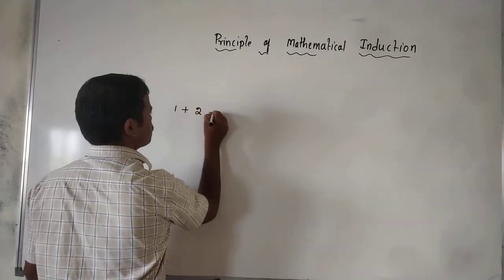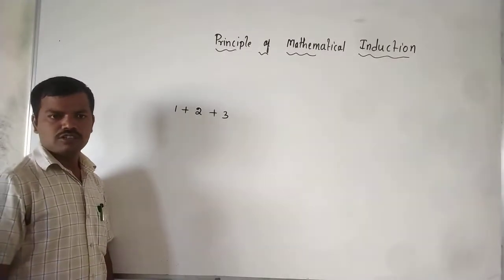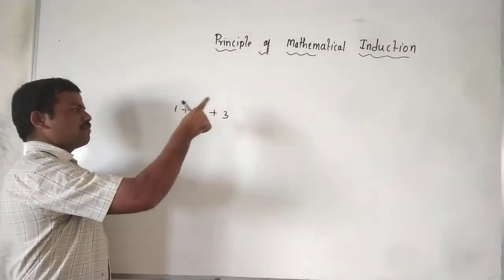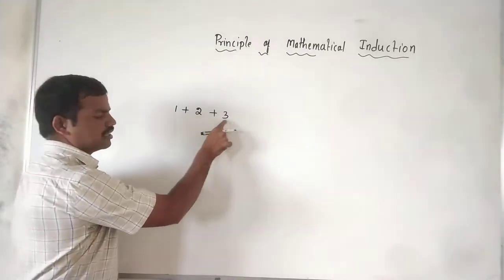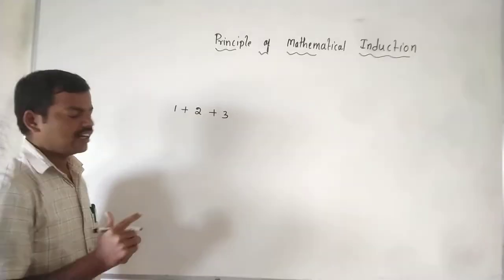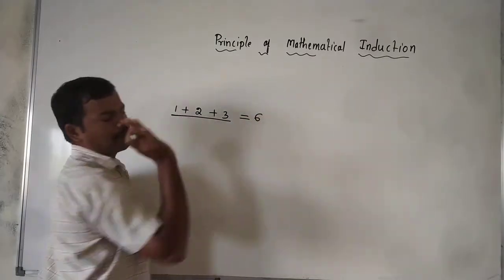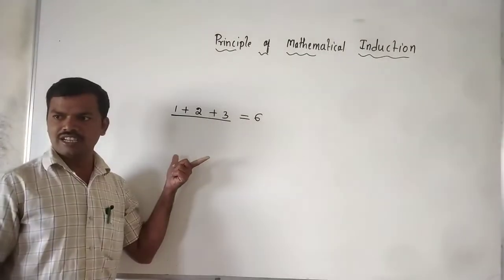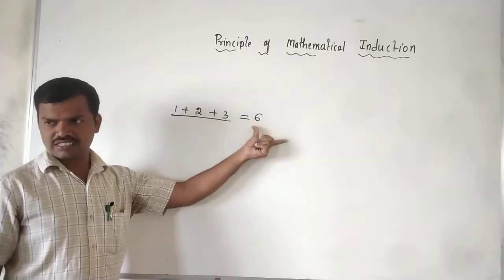Let me take the sum. 1 plus 2 plus 3, we can easily add. 1 plus 2 is 3, 3 plus 3 is 6. So we know the sum of 3 numbers is 6. It is a particular idea.